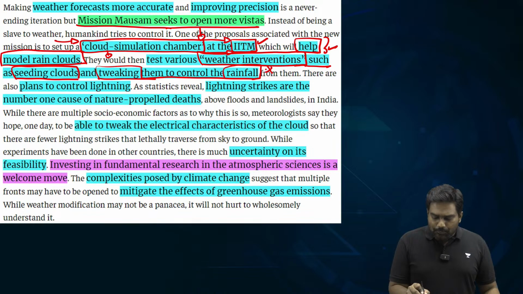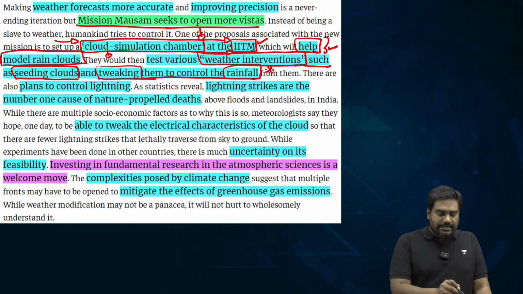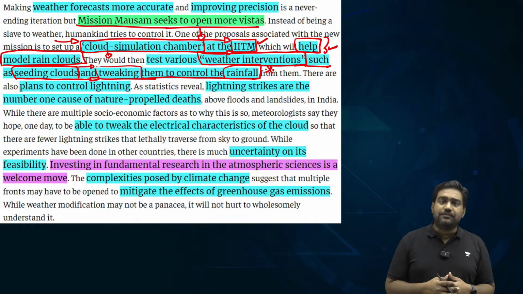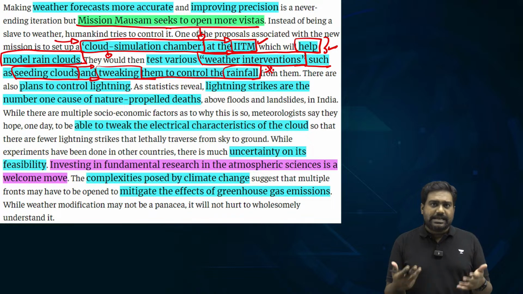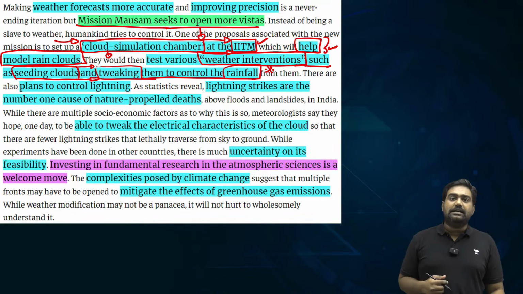So in such drought-prone areas, we can actively carry out interventions with better understanding of cloud formation and conduct cloud seeding. In cloud seeding, aerosols are sprayed into the upper atmosphere, right? Aerosols like silver iodide essentially to act as a catalyst to instigate the process of precipitation. So such active weather interventions are being considered.